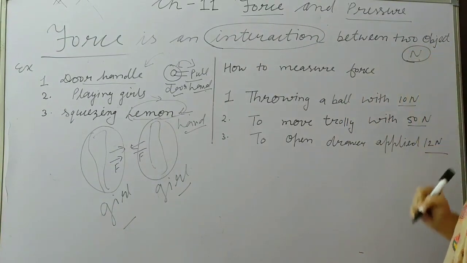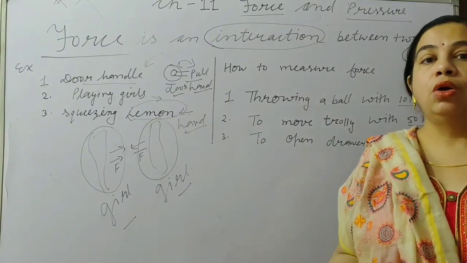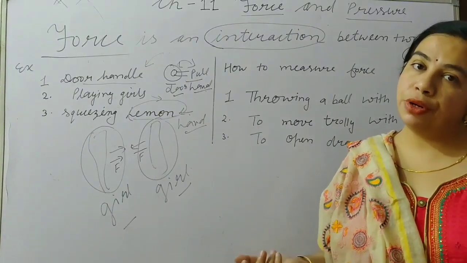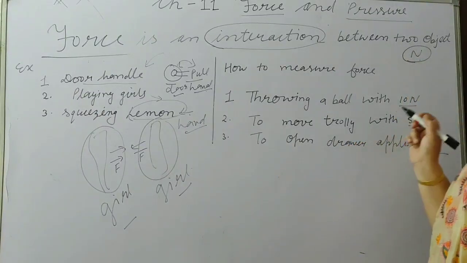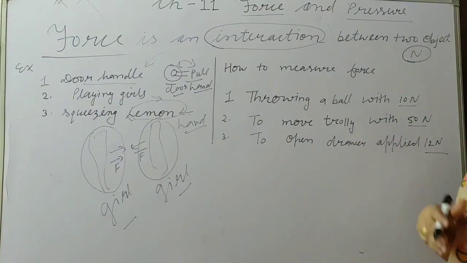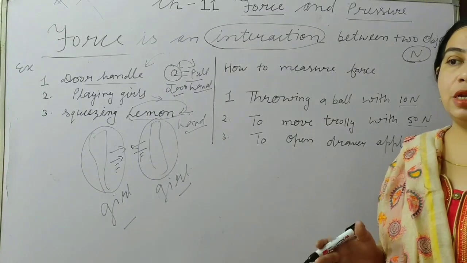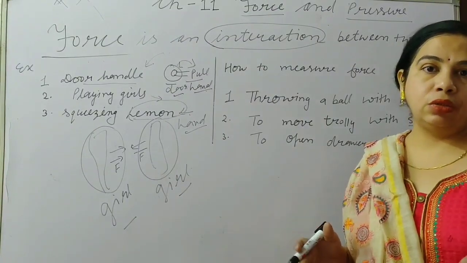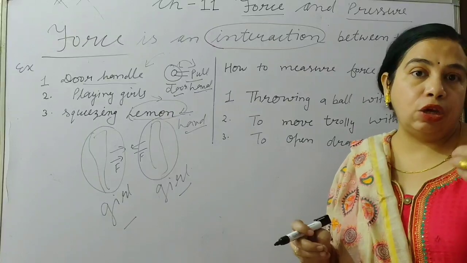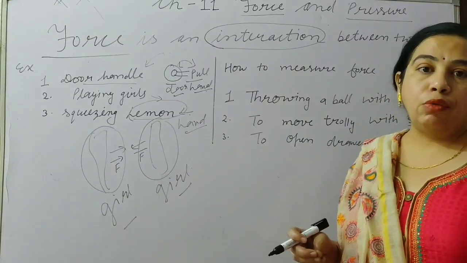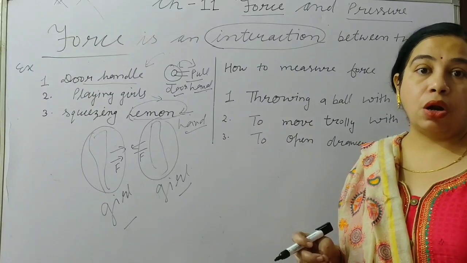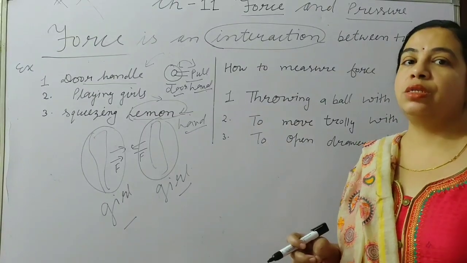The SI unit of force is also Newton, and Newton is represented by the capital N. Whenever we have to measure force, to deform any object or to make any object move from stationary, then we have to tell how much force is there.